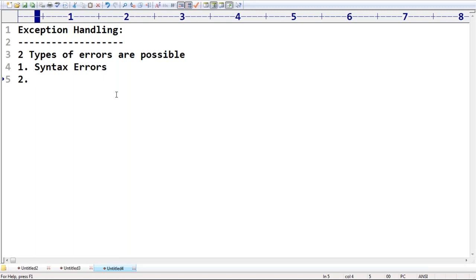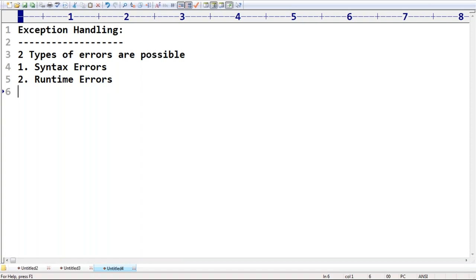The first one is syntax errors. Are you getting that? What is the first category? Syntax errors. The second category is runtime errors. What is the second category? Runtime errors. The first category is syntax errors, the second category is runtime errors. Runtime errors are also known as logical errors.